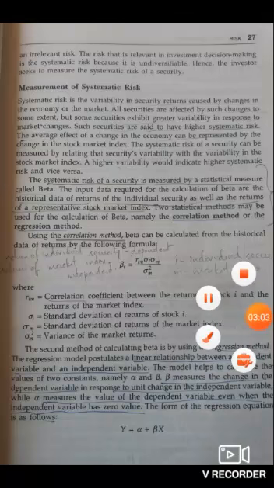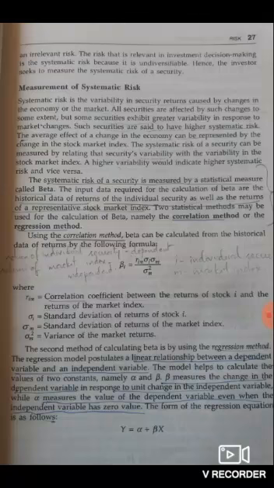The input data required for the calculation of beta are the historical data of returns of the individual security as well as the returns of a representative stock market index. Two statistical methods are used for the calculation of beta. The first method is known as the correlation method and the second is the regression method. In the correlation method, we know correlation means finding the relationship.